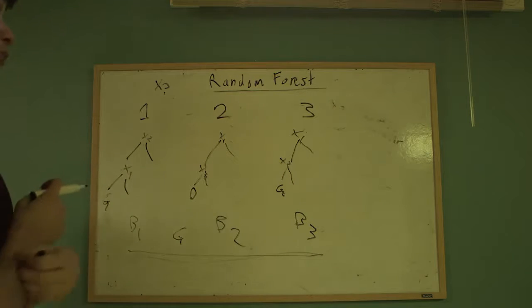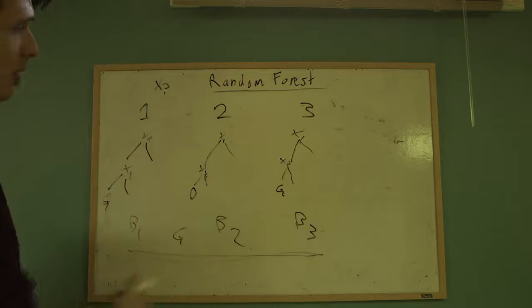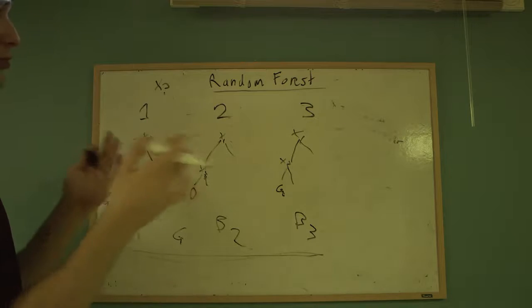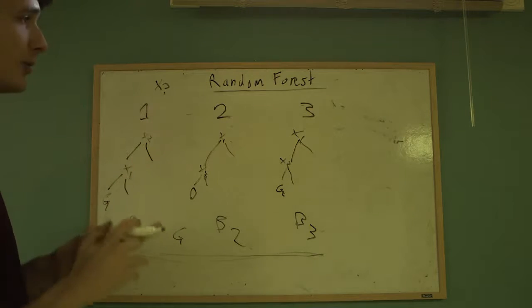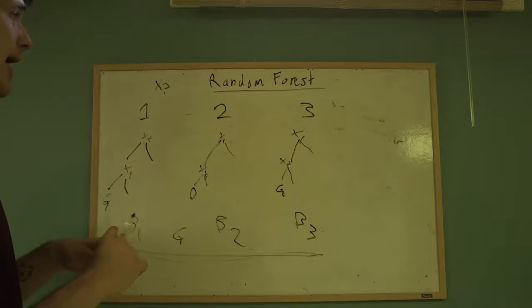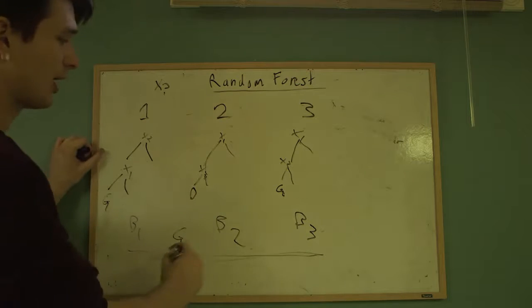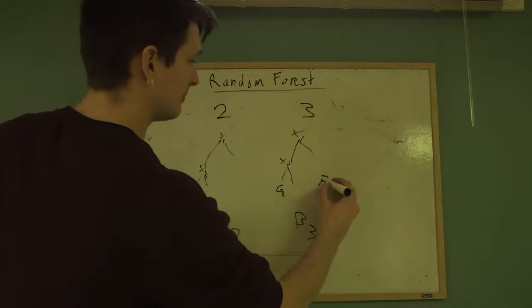So when you're running new data through your test set, you're going to get a test error by the end of it. So there's going to be an error value.